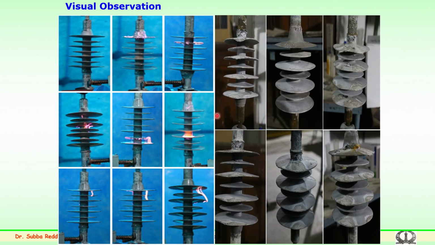This phenomenon happens over a period of time depending upon the surface conditions, the contaminants and the time. The arc starts bridging between the sheds. You can see bridging of the arc happening, sometimes between 2 sheds or sometimes 3 sheds. This goes on over time and increases with the voltage, contaminants and surface conditions. In the samples observed after 1000 hours, in some cases the flashover does not happen.